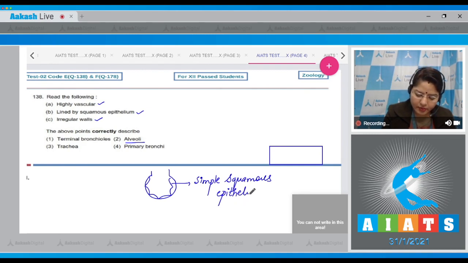And alveolar walls are irregular also, and alveoli are highly vascular also. So the correct answer to this question is option number 2.